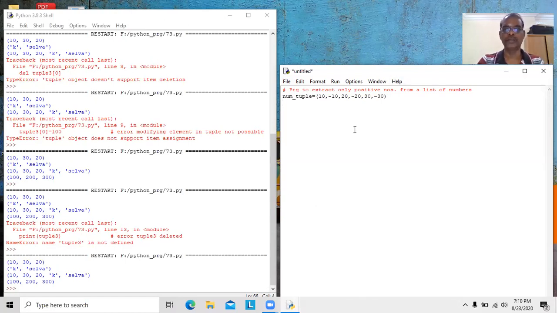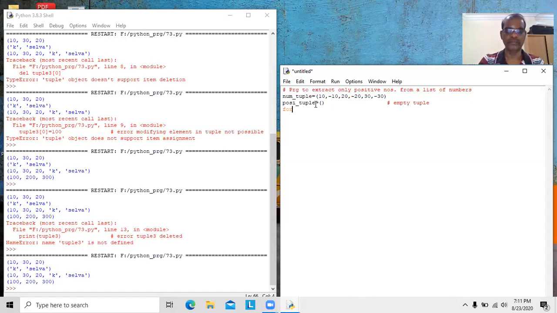Out of these, the positive numbers 10, 20, 30 should be extracted and stored into another tuple. That tuple should be considered the positive tuple. Now this is an empty tuple. From the num tuple, I want to check each and every value, whether it is positive or negative. If it is positive, that value should be appended into the positive tuple. If not, no need to worry, it will be left out.